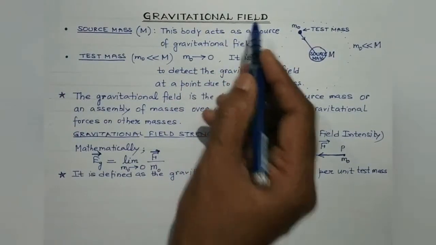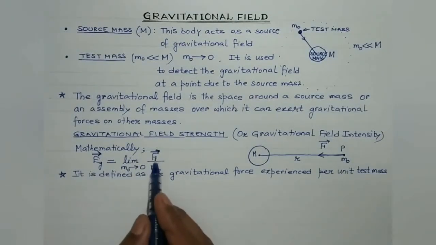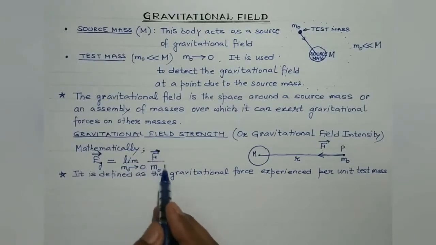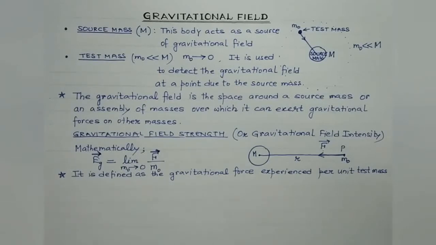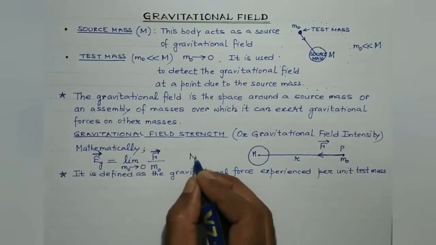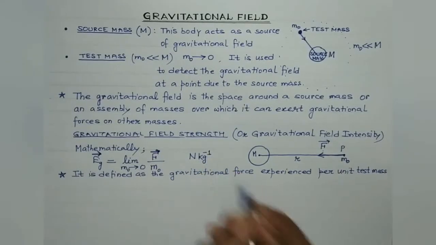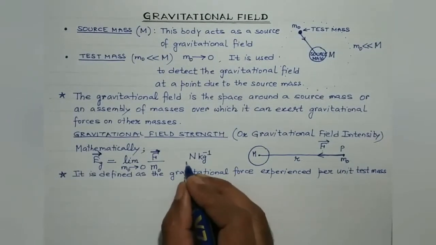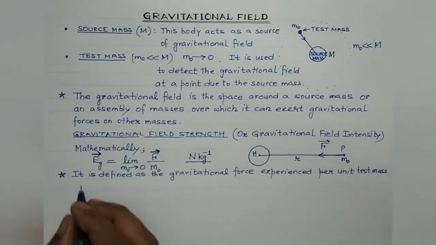So the gravitational field at a point due to the source mass is defined as the gravitational force experienced per unit, meaning divided by, test mass placed at that point. So what will be its SI unit? Force per unit mass, so the SI unit would be Newton per kg. This is the SI unit of gravitational field. Also remember, it's a vector quantity.